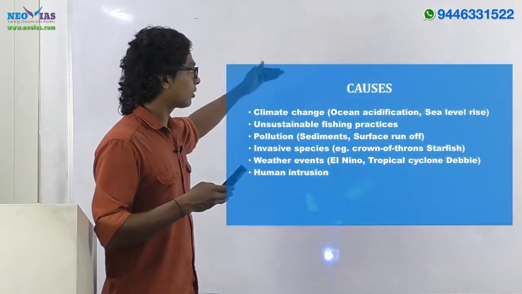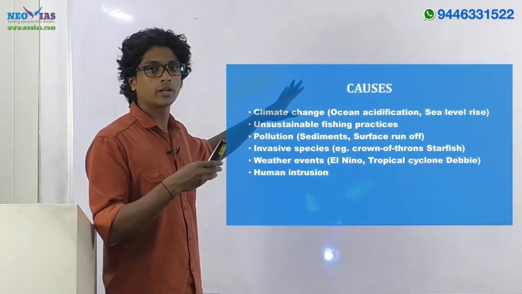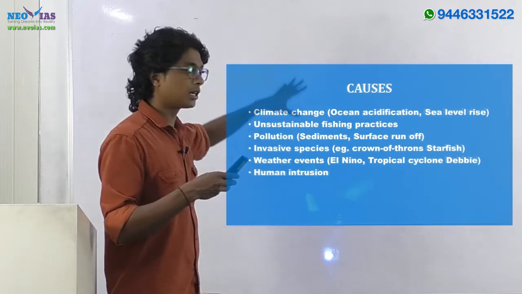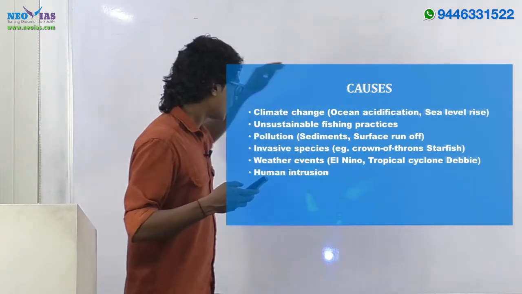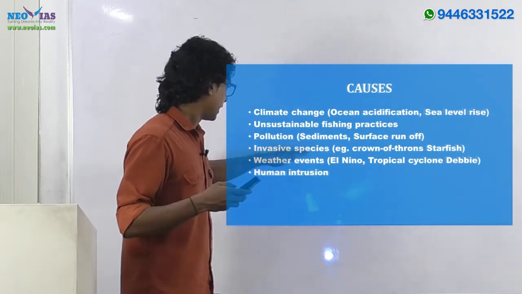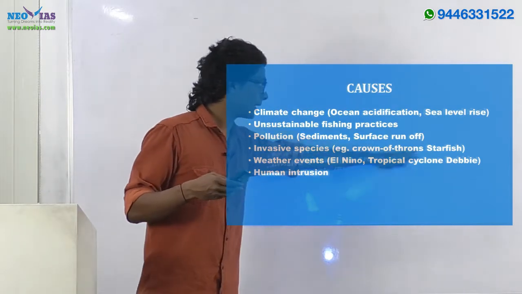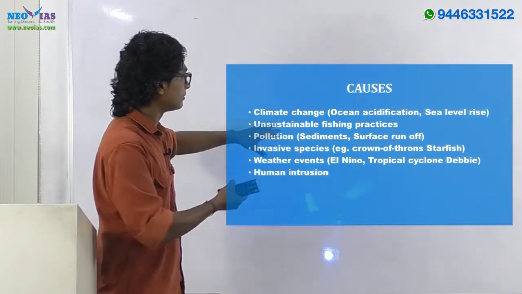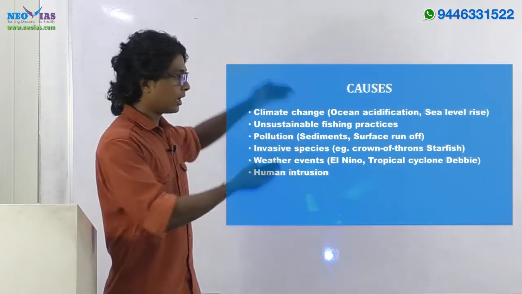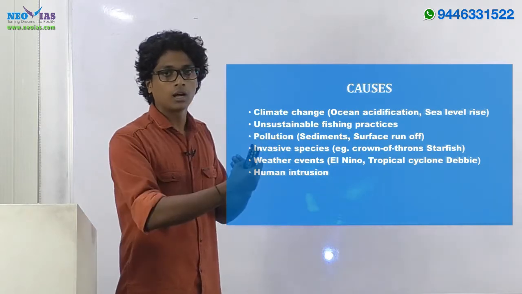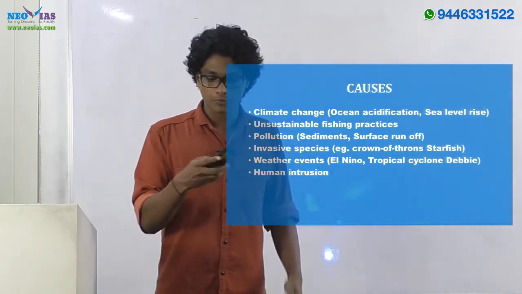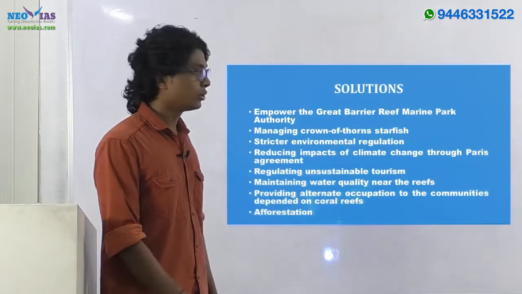So these are the general and important causes which you can use, which result in the corals dying off in the Great Barrier Reef. Here, specifically, the invasive species as well as tropical cyclone Debbie are specific to the case of the Great Barrier Reef. Other points you can even mention in the case of a general question related to coral reef. Now let's see the solutions.